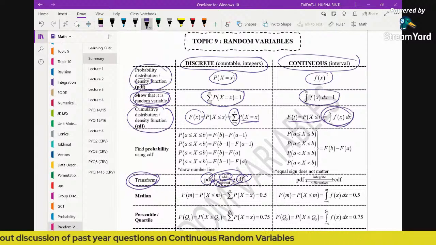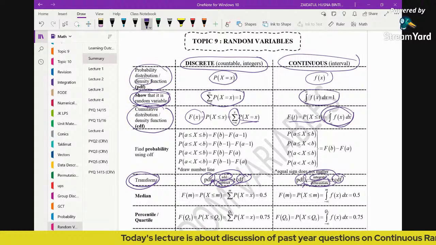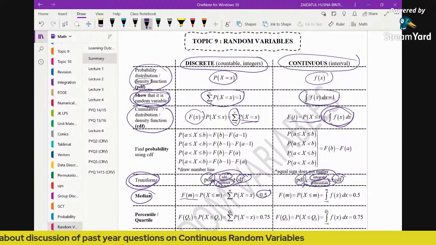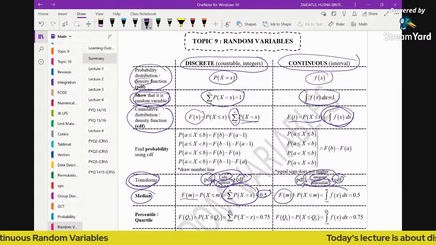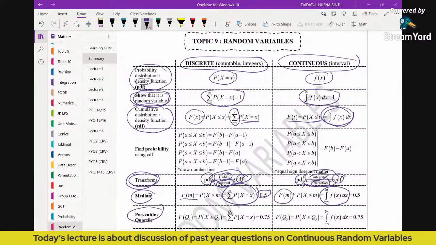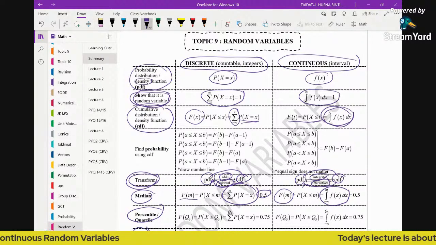So this is for discrete. For continuous, from PDF to CDF we integrate, and the opposite way, to convert CDF to PDF, we differentiate the CDF. When it comes to the median, it's the cumulative probability 0.5. For discrete, it's the sum of probabilities. For continuous, it's the sum of area, which means the cumulative probability using the integral. The same thing applies to quartile and percentile. For mode, if you need to find the mode for discrete, you refer to the table and find x with the highest probability.